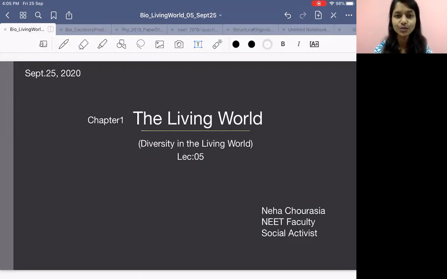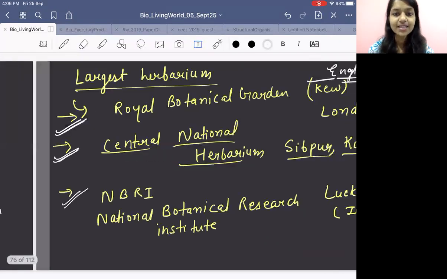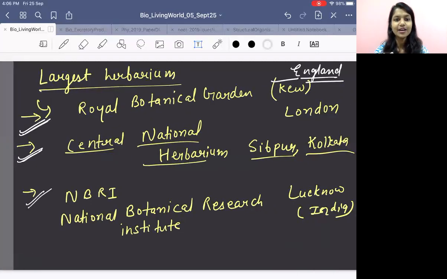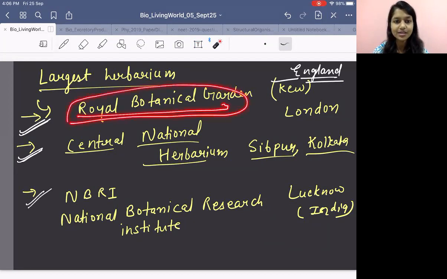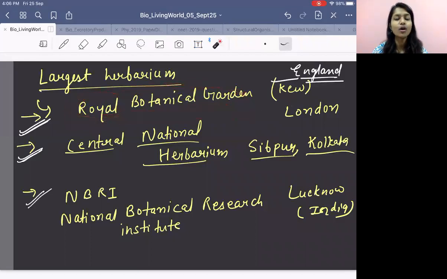Today we are going to complete this easiest chapter, Living World. Okay, so let us see about largest herbarium. I had asked you to remember it, right? Largest herbarium. What's your largest herbarium? Everyone, speak with me. Royal Botanical Garden, this is the largest herbarium.